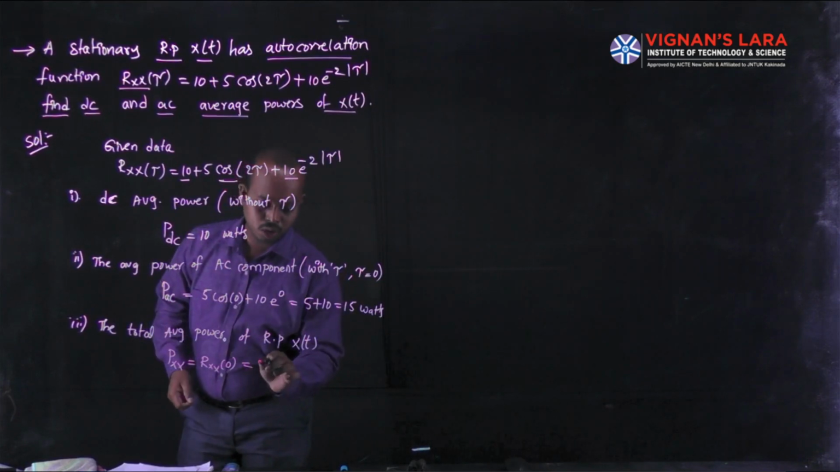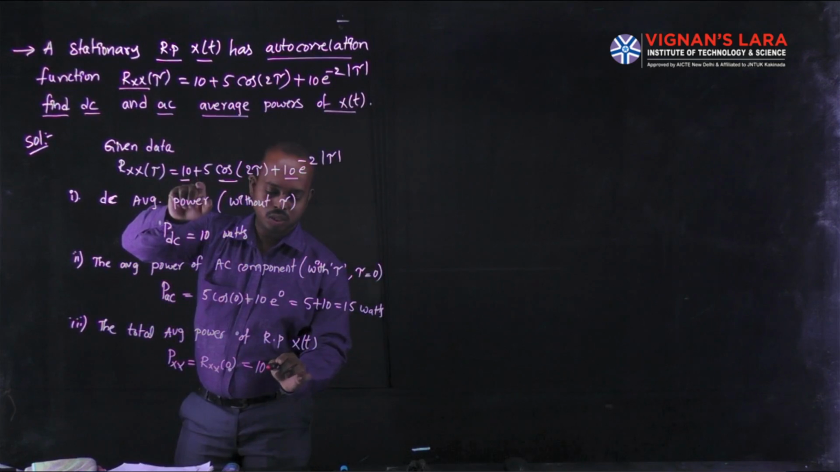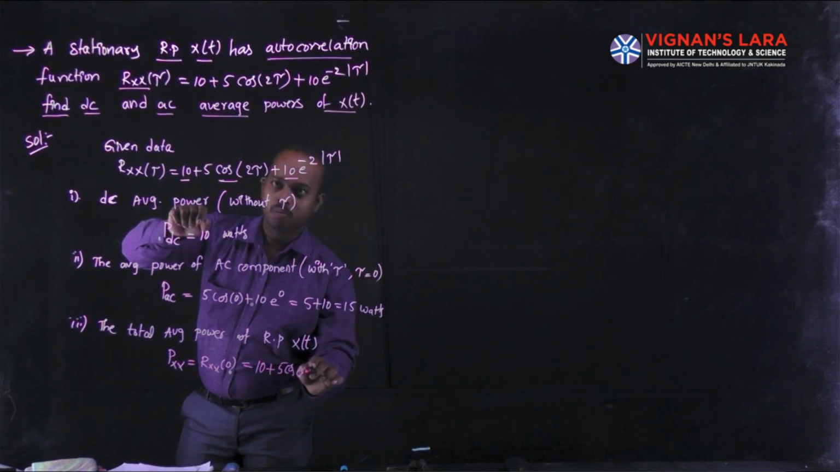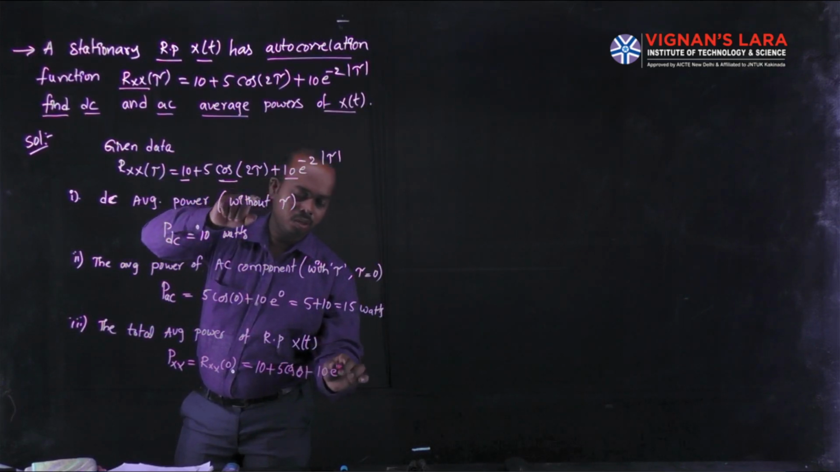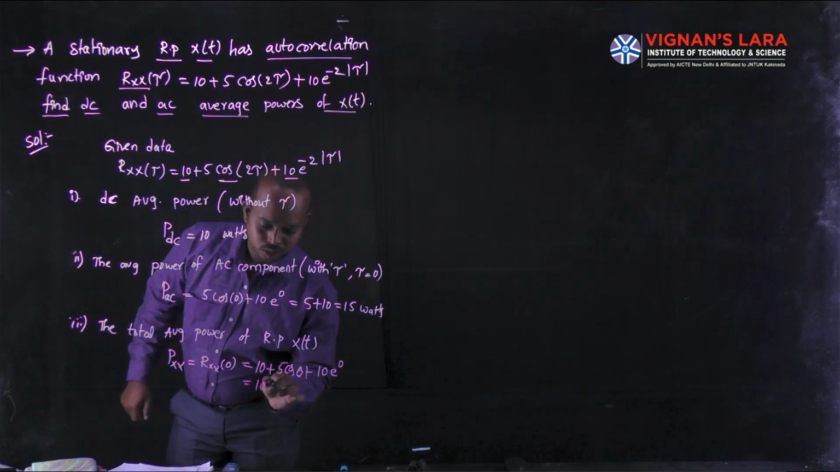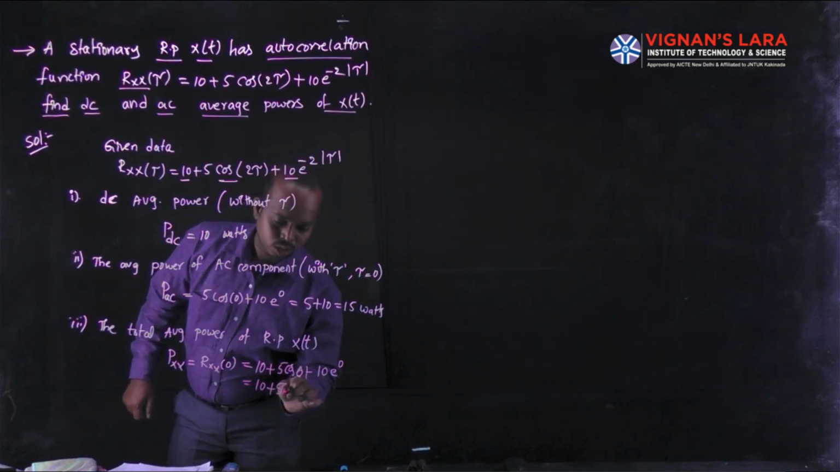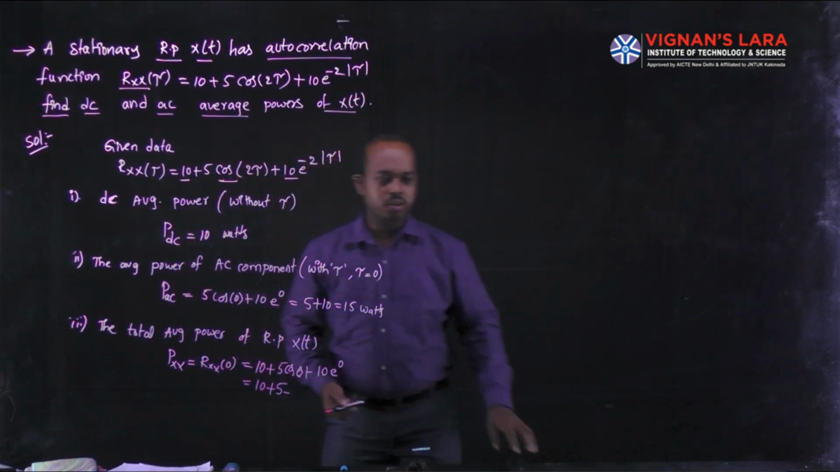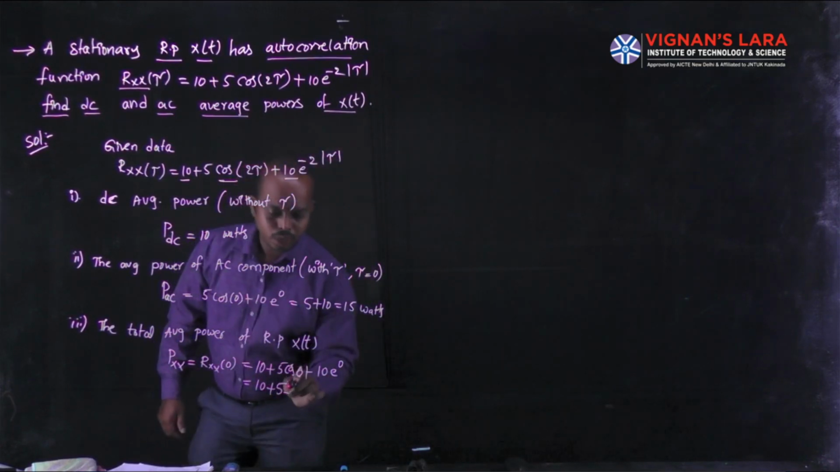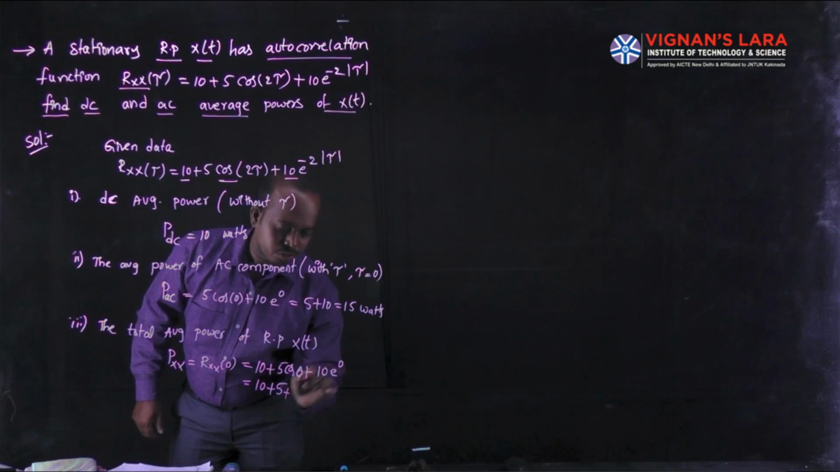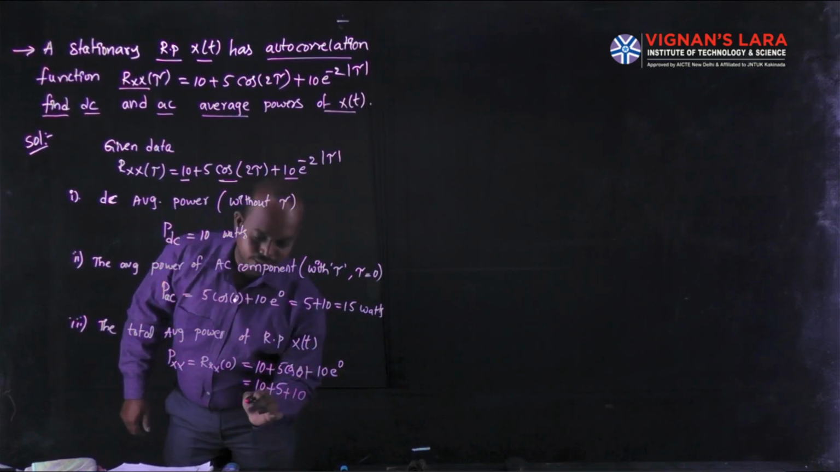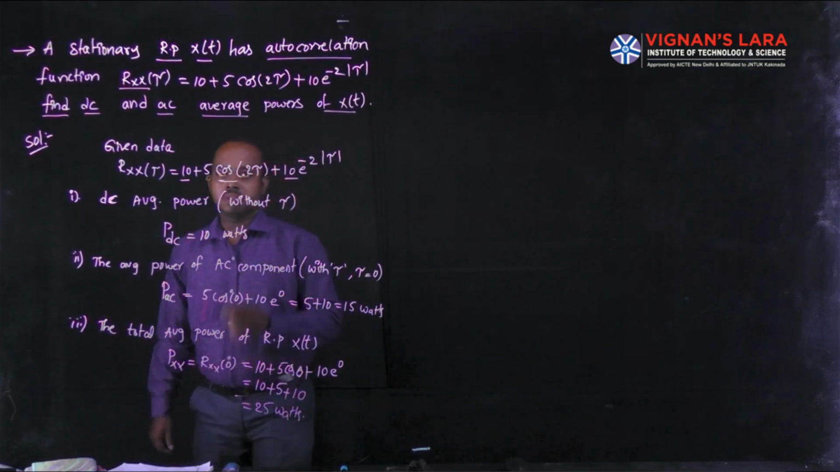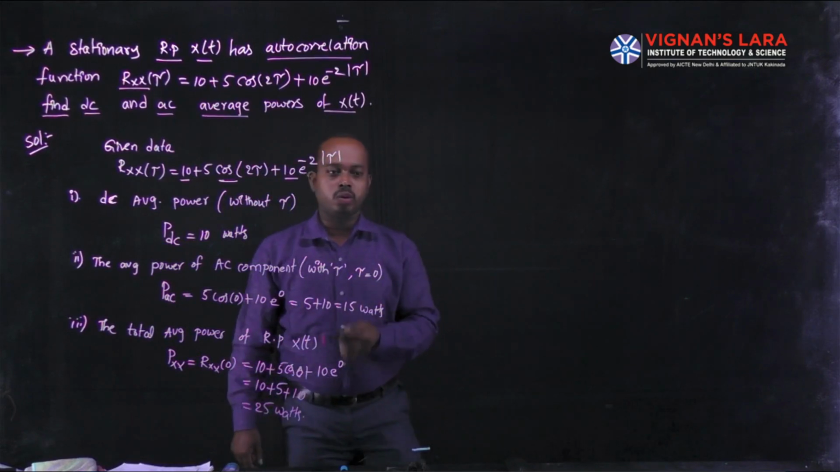Once you substitute tau equal to 0, you obtain the first value 10, and the next one is 5 cos 0, plus 10 e power 0. Finally, cos 0 is 1, and e power 0 is 1, so 10 plus 5 plus 10, totally 25 watts. When I give problems in this model, you have to go through the procedure we have done here.